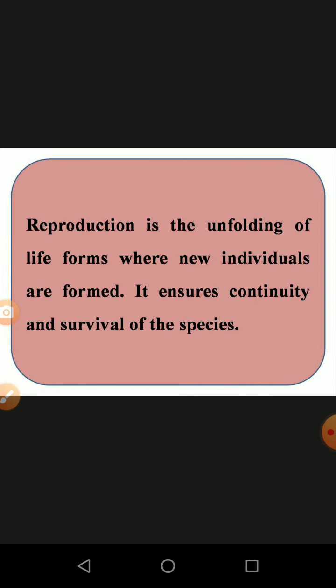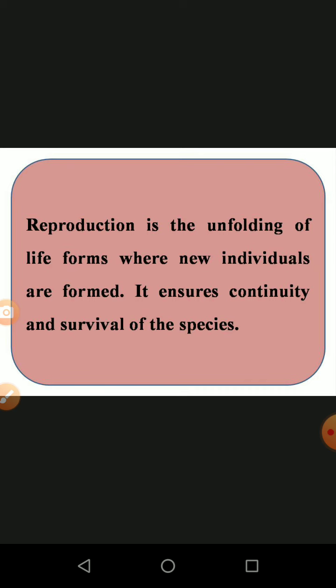Next, reproduction is the unfolding of the life form where new individuals are formed. For example, in plant reproduction, the mango tree produces a new mango seedling; it cannot produce a coconut or banana. Then it ensures the continuity and survival of the species.